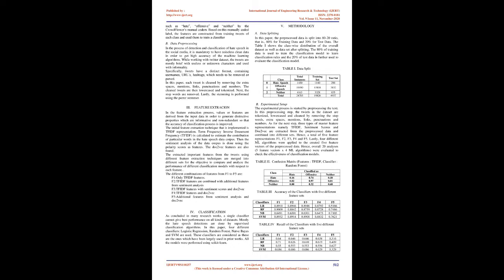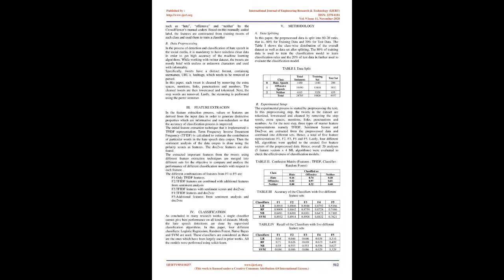3. Feature extraction. In the feature extraction process, values or features are derived from the input data in order to generate distinctive properties which are informative and non-redundant, so that the accuracy of the classification process is improved. The initial feature extraction technique that is implemented is the TFIDF representation. Term frequency inverse document frequency, TFIDF, is calculated to estimate the contribution of particular words in the hate speech data corpus. Then the sentiment analysis of the data corpus is done using the polarity scores as features. The doc2vec features are also found.